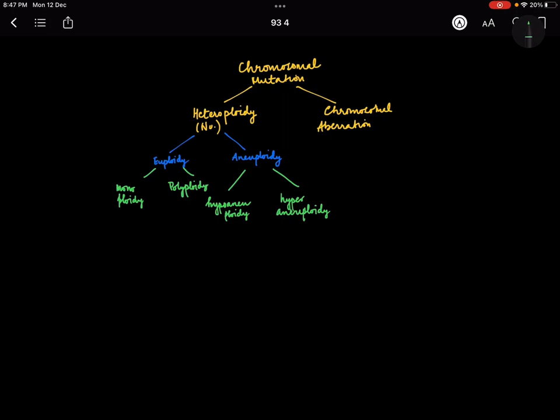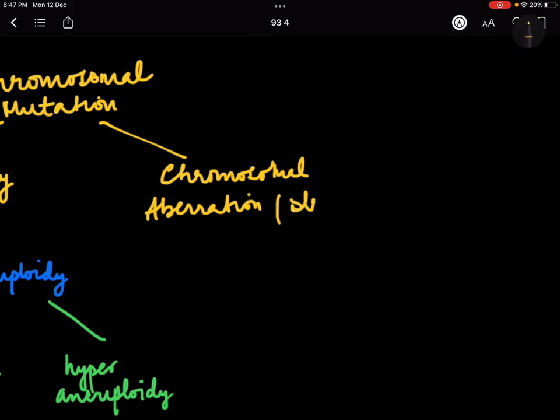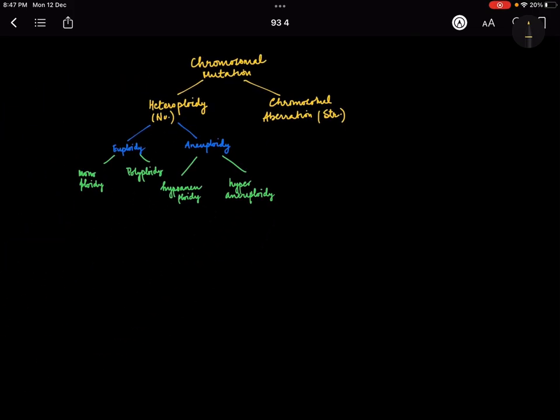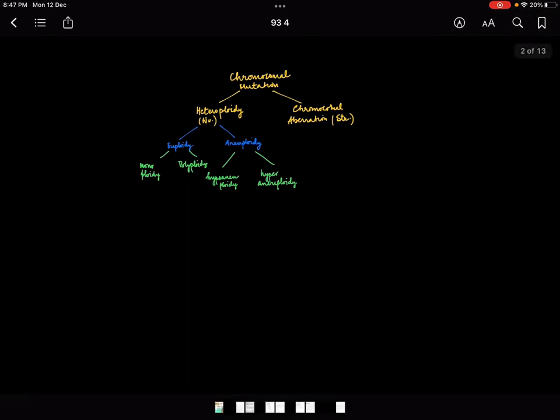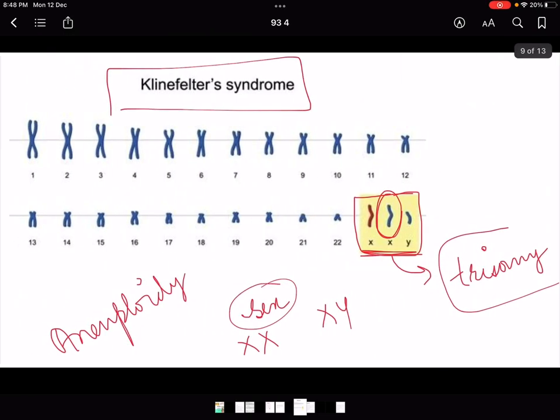Tomorrow we'll do it with a lot of many other examples. We have to do chromosomal aberration also, which is related to the structure. Let me just write it here also so that there is no confusion. Okay, so we have to cover a lot of others. Today we have covered the first part, that is in chromosomal mutations. We have studied about the changes in the numerical chromosome number, that is called heteroploidy. And tomorrow we are going to start with our chromosomal aberration, that is changes in the structure. And uske baad we are going to do certain famous genetical disorders which happen either in the structure or number of the chromosomes.